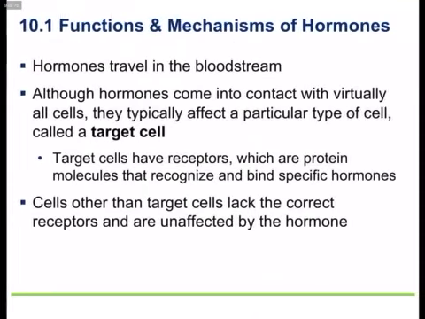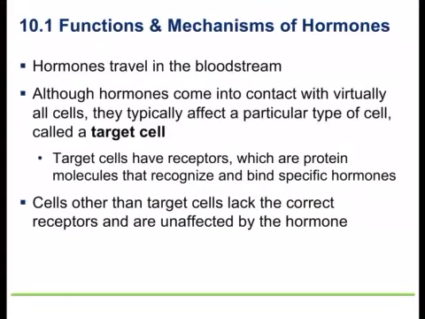Okay, so hormones travel in the bloodstream. They usually have a particular type of cell that they affect. And so cells have receptors on them. And when cells want a response to that hormone or they want more hormone, they can make more receptors. So they can either upregulate or downregulate their receptors. Some hormones, such as insulin, can act on almost all of the cells in our body.